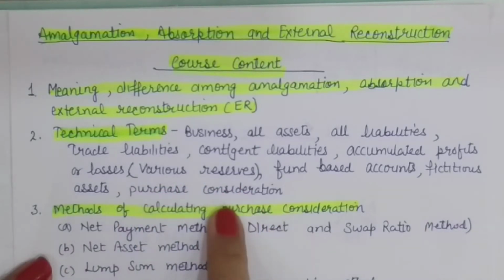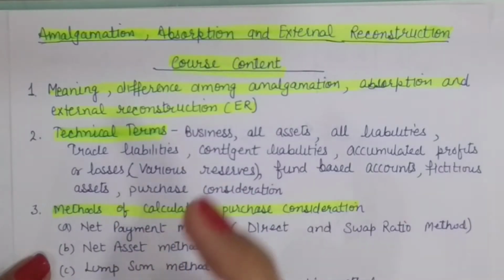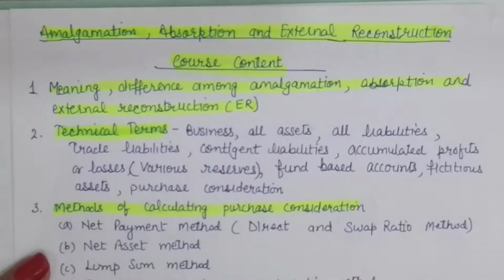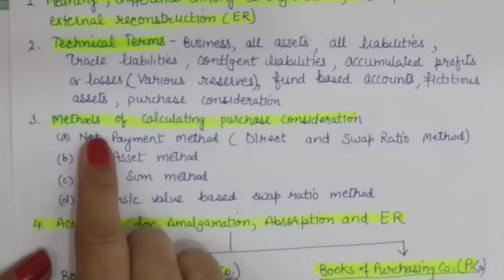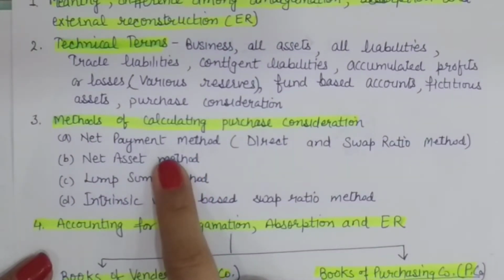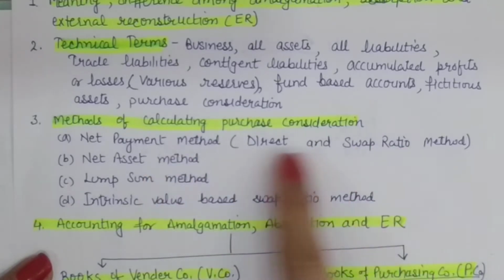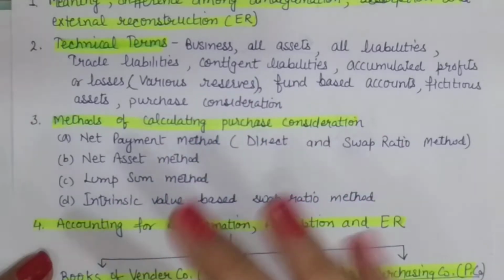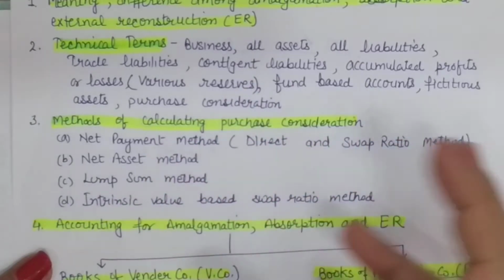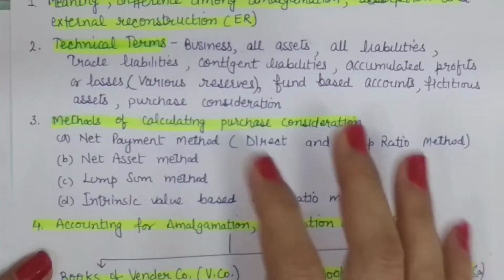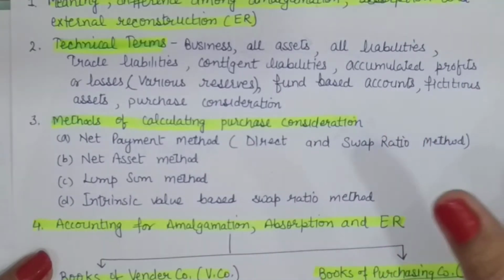Purchase consideration is important in the sense that we not only need to know what is meant by this, but we are to calculate the amount also. There are 4 methods for calculating purchase consideration. One is net payment approach, which is approved by the accounting standards. Now this includes 2 methods, direct and swap ratio. So one is that we are given directly the payment and another is that we are given certain ratio and using that ratio payment is to be calculated. So you will understand this when we are coming for the practical part.